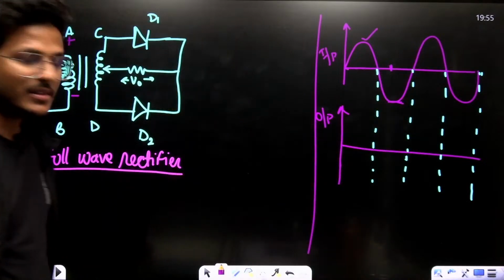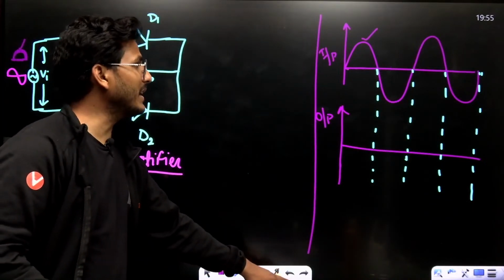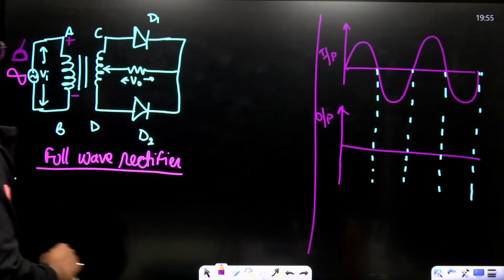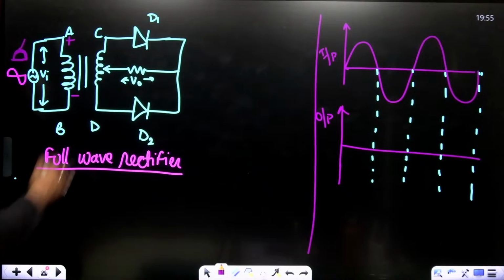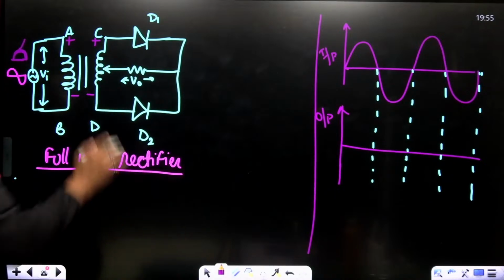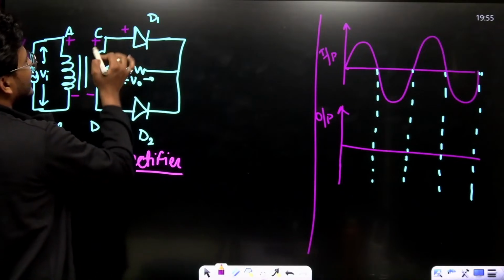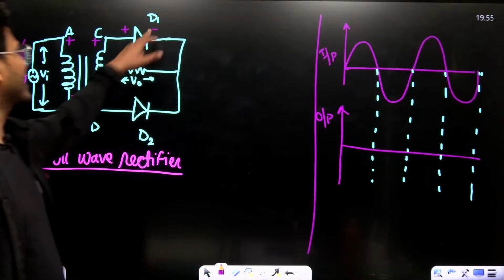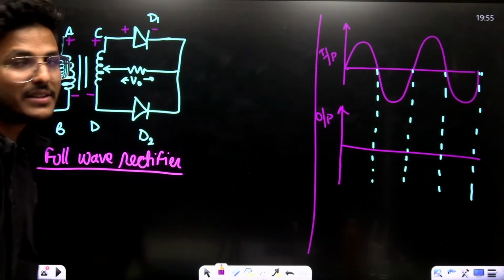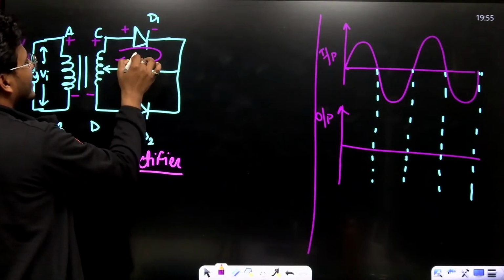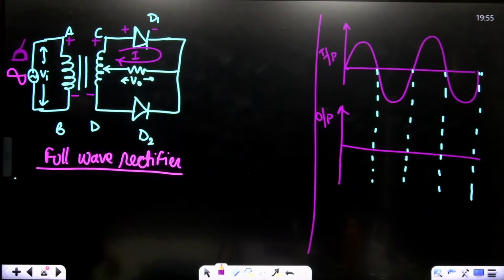But in the negative direction, now see clearly, C is at positive and D is at negative. If C is at positive, that means this P-type end is positive and the N-type semiconductor is connected at negative. That means this is in forward bias, the circuit is completed through this, and current moves just like this.